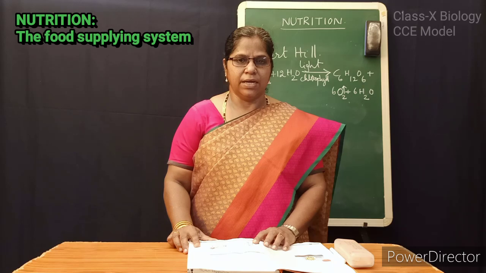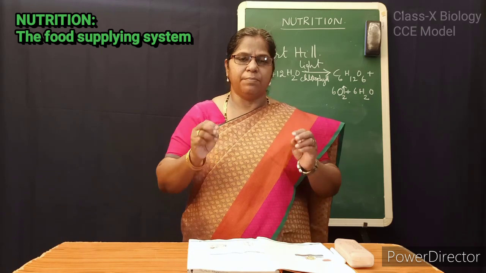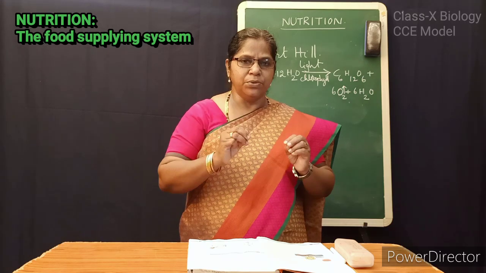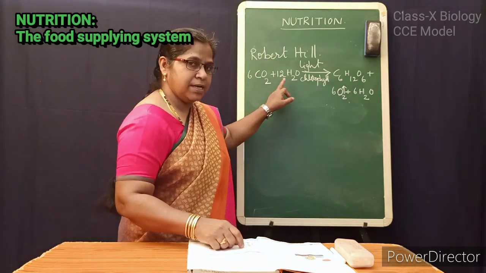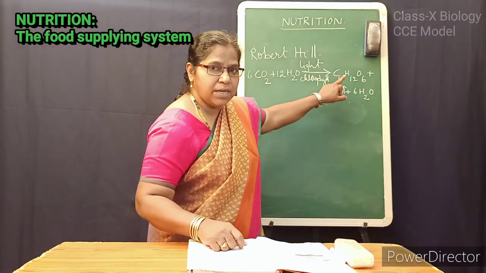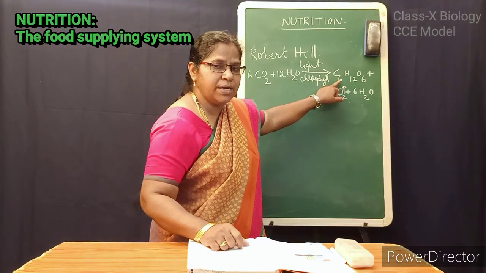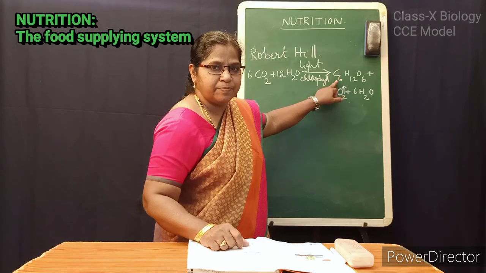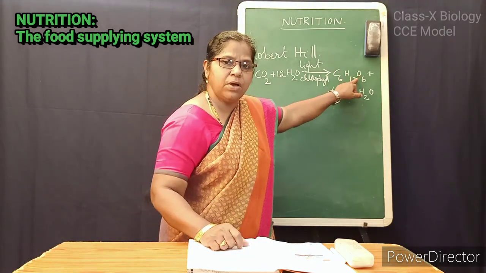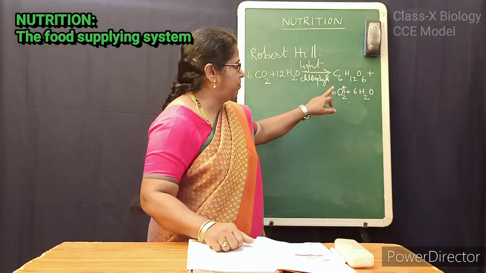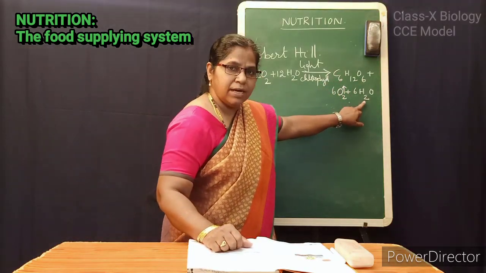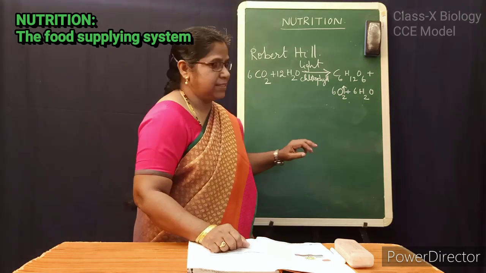So, plants are preparing the food material by using the simple inorganic substances and preparing the complex organic material substance like glucose. C6H12O6 is glucose. At that time, oxygen will release and water also release.